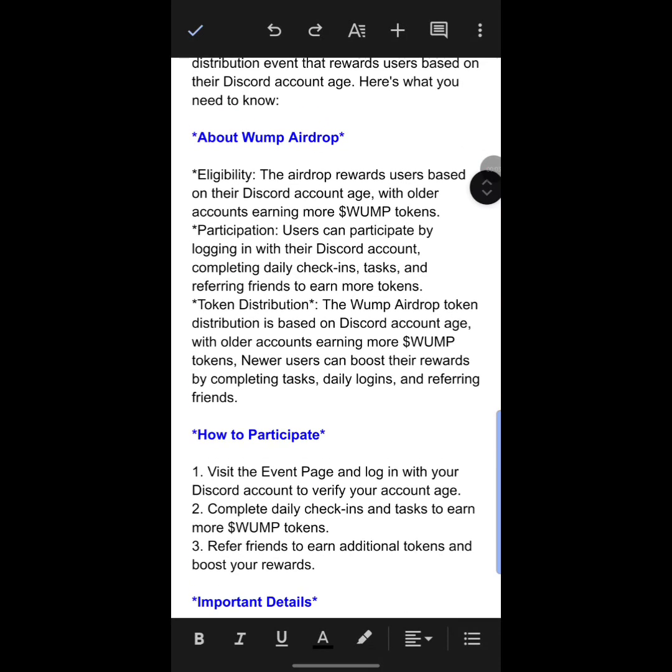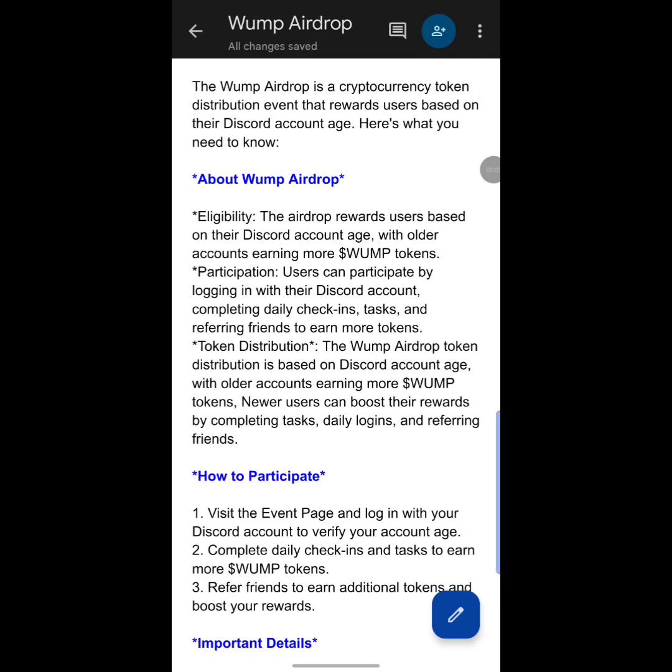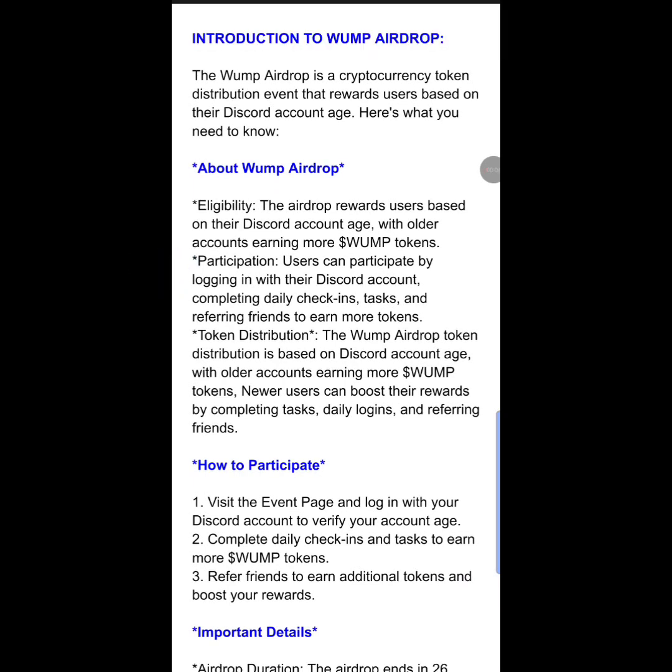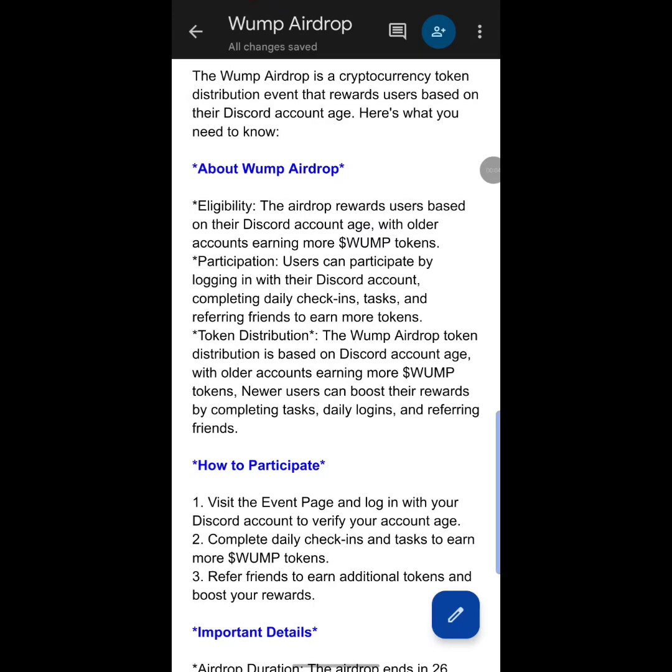Down here talks about the eligibility of the Wump Airdrop, and it says that the airdrop rewards users based on their Discord account age, with older accounts earning more Wump tokens. The next talks about the participation, and it says users can participate by logging in with their Discord account, completing daily check-ins, tasks, and referring friends to earn more tokens. The next talks about the token distribution, and it says that the distribution is based on Discord account age, with older accounts earning more Wump tokens. Newer users can boost their rewards by completing tasks, daily logins, and referring friends.